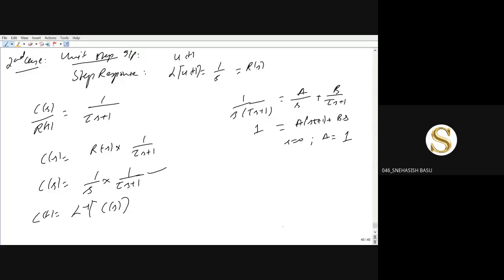If you put s is equal to minus 1 by tau, the coefficient of A will be 0, and B will be equal to how much? B will be minus tau.